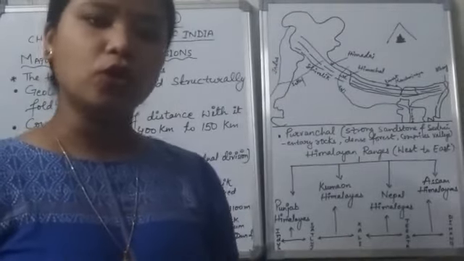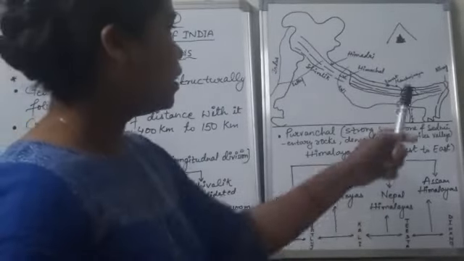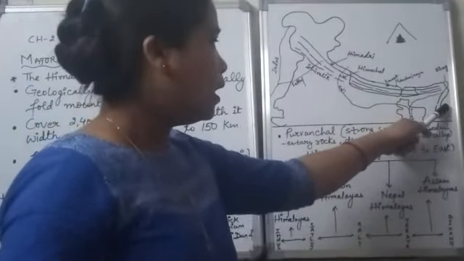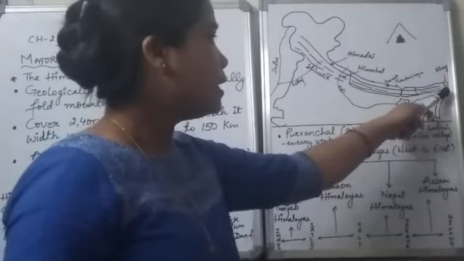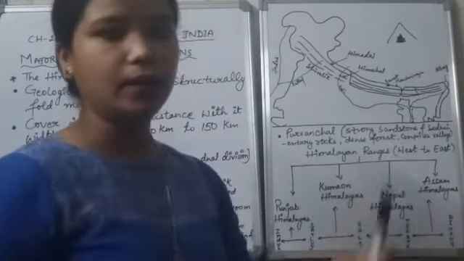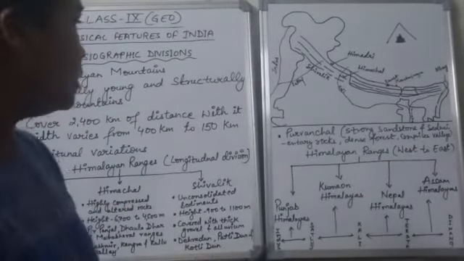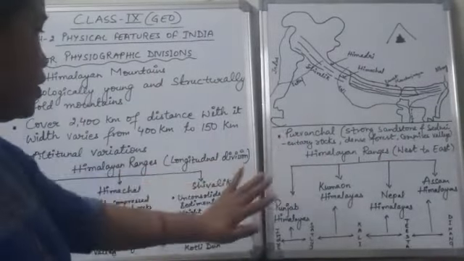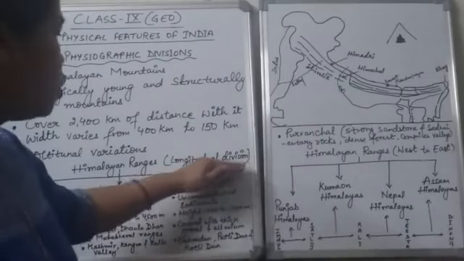Here we also have many hills, like the Mizo hills, then the Manipur hills, the Naga hills, and the Patkai hills also. The Patkai hills are in the Meghalaya region. So these are the divisions which we have discussed on the basis of the longitudinal division.